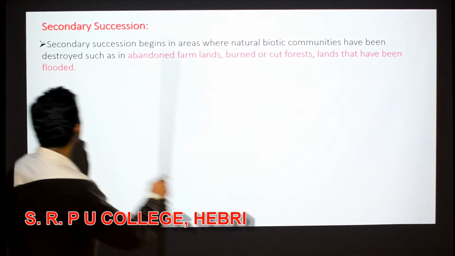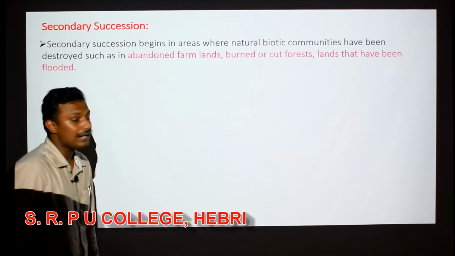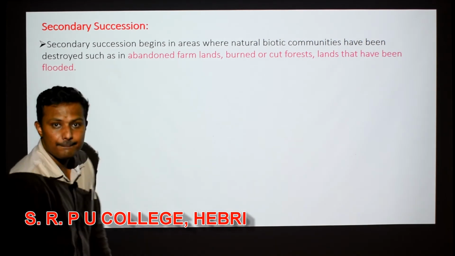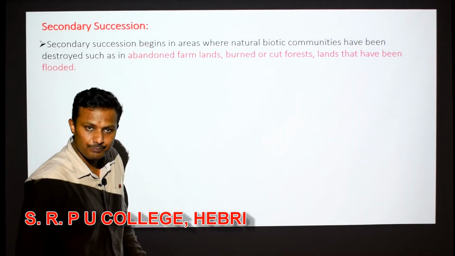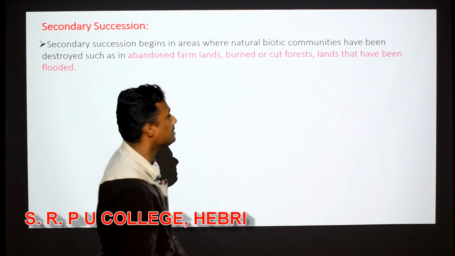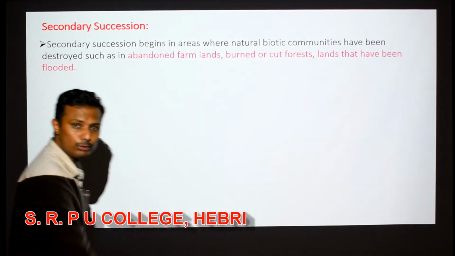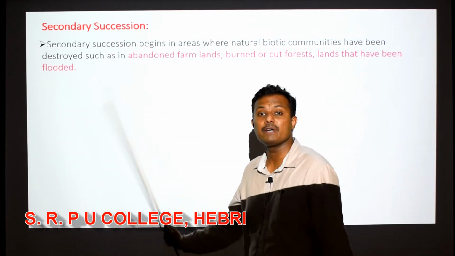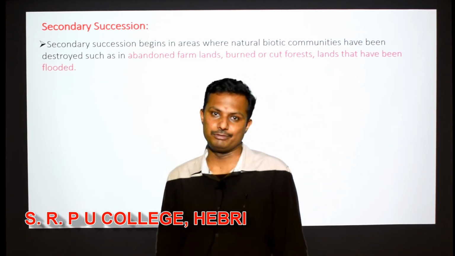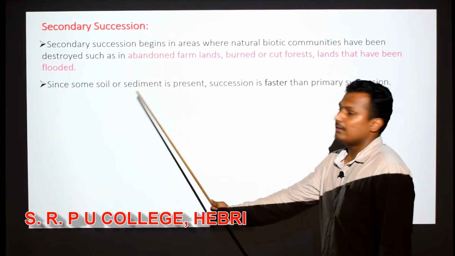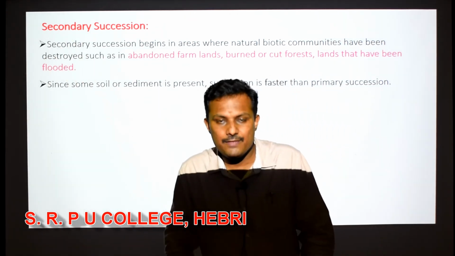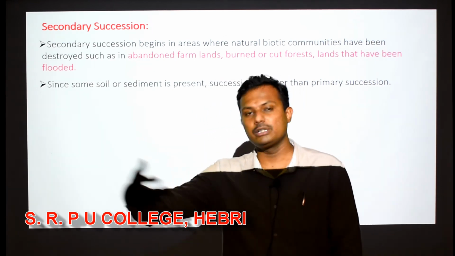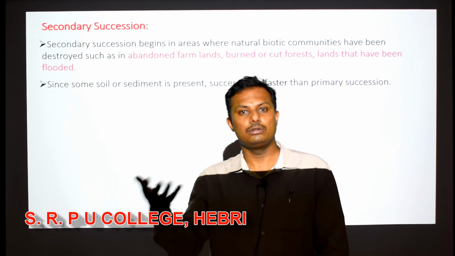So you can read this here. Secondary succession begins in areas where natural biotic communities have been destroyed, maybe like abandoned farmlands, or burnt or cut forests, or lands that have been flooded, or volcanic erupted areas, right? So all these areas are examples where secondary succession can be observed. Obviously, since life already existed, maybe soil may be there, or some medium will be there which will definitely help the next form of life to appear there.